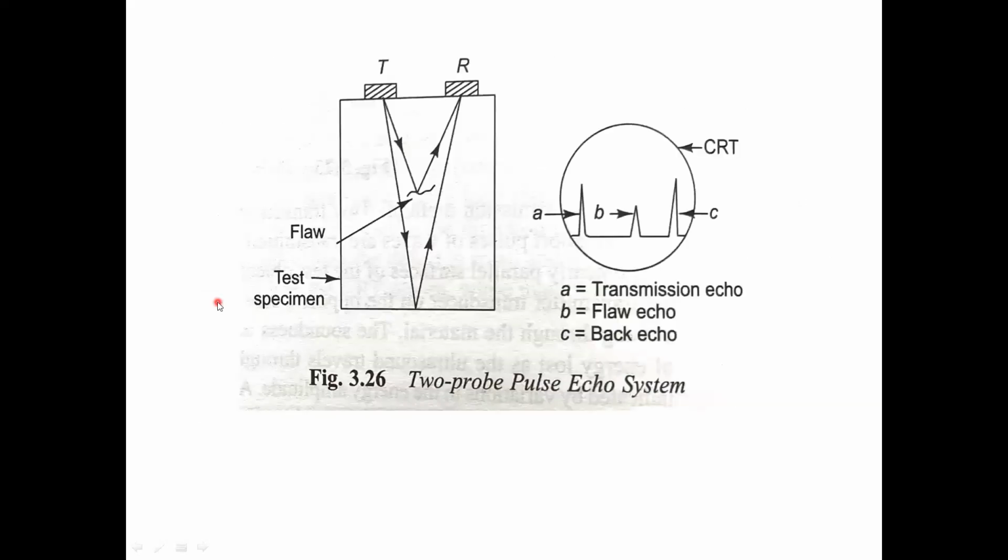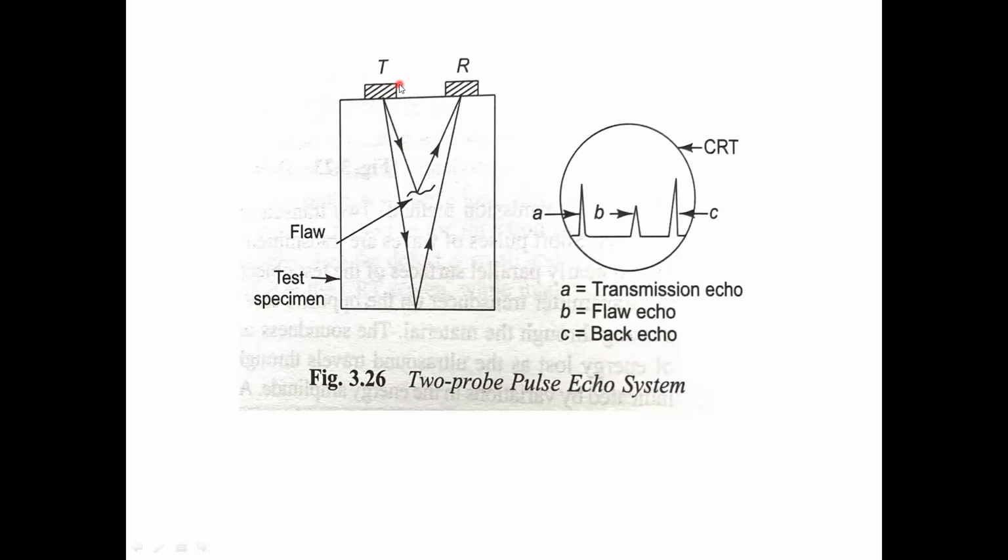We can conduct different types of tests. In both modes we can test the object by using ultrasonic methods. We can use the pulse echo method and the through transmission method in contact mode, and at the same time we can use these two methods in immersion mode also. See, this figure shows the contact mode. This is the transmitter, this is the receiver, but here both are on the same surface. Here we are using an angle probe, so the transmitter and receiver are on the same side.